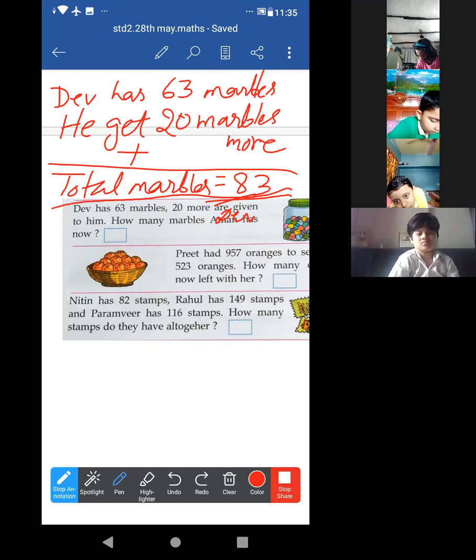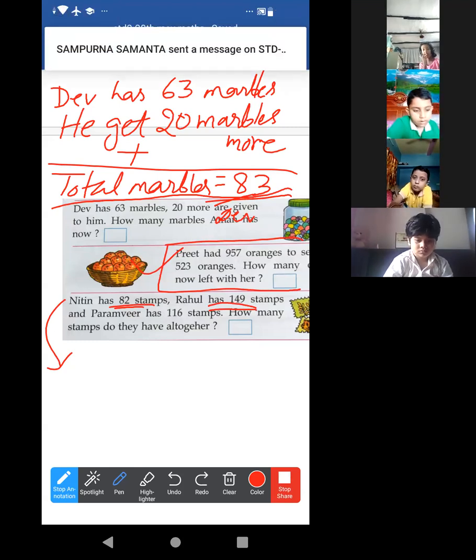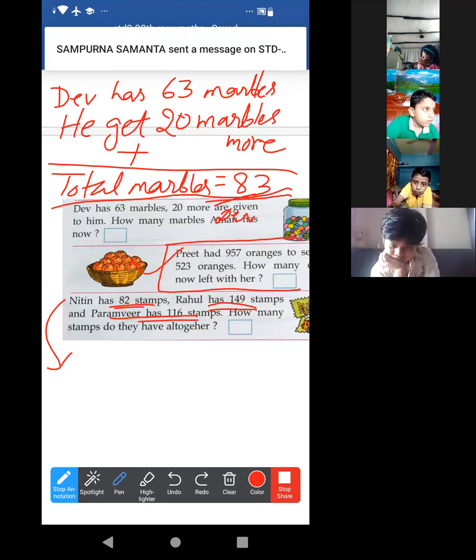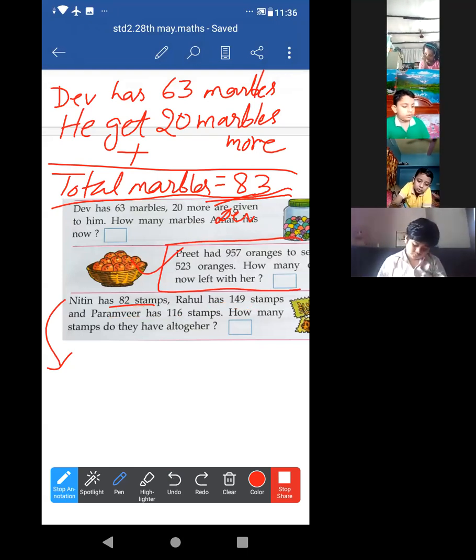Okay. Now look, don't do this one. I'll complete this one later because today I am just completing work related to addition. Now just look at this. Nitin has 82 stamps. Rahul has 149 stamps. And Paramveer has 116 stamps. How many stamps do they have all together? What to do? All together total. That means addition.